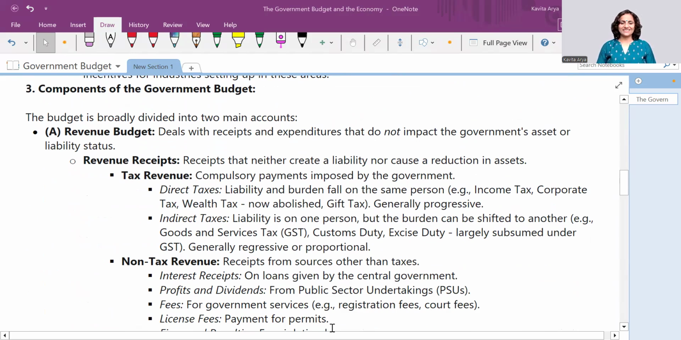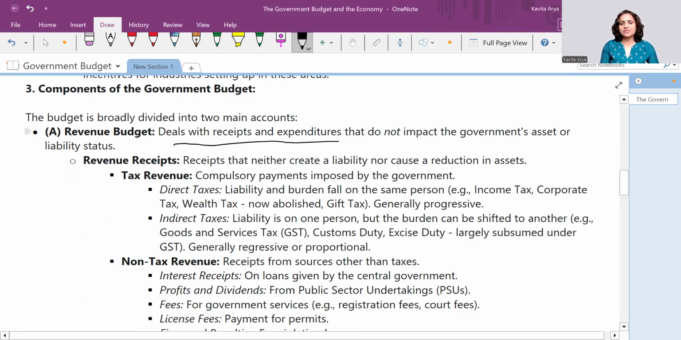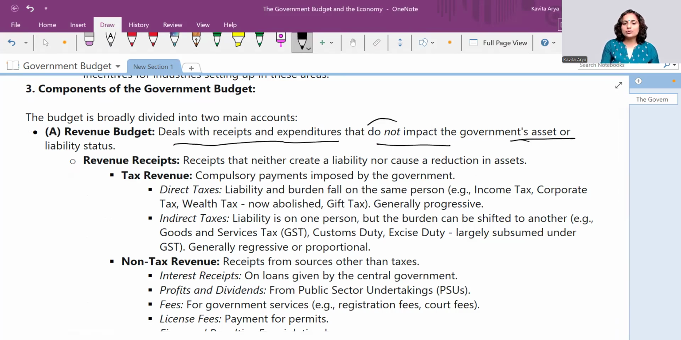So let's proceed. The budget is broadly divided into two main accounts, the revenue budget as well as the capital budget. So let's talk about the revenue budget first. And the word revenue is not a new term for all of you. How and why? Because revenue means which has no impact on assets and liabilities, right? So this is the definition. It deals with all the expenditures and incomes which do not impact the government's assets or liabilities. So they do not impact, right?